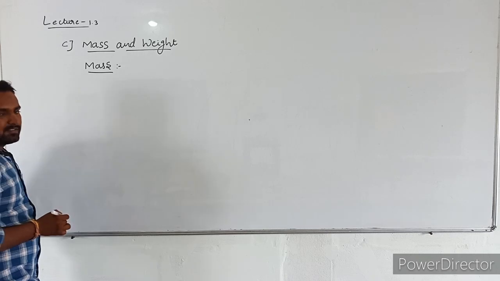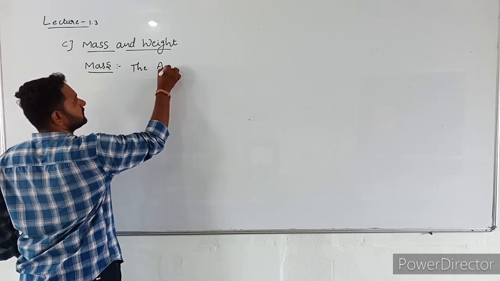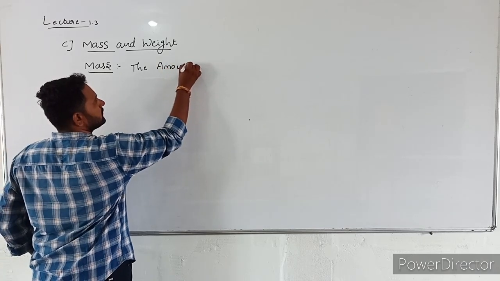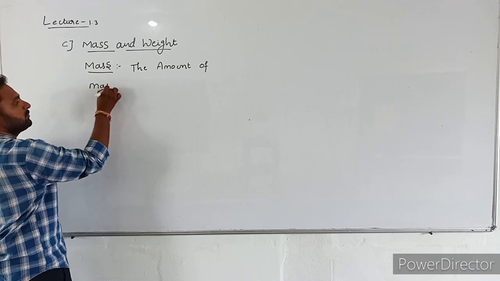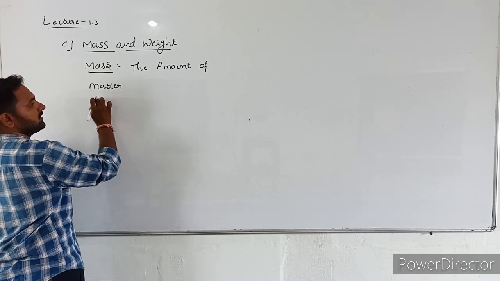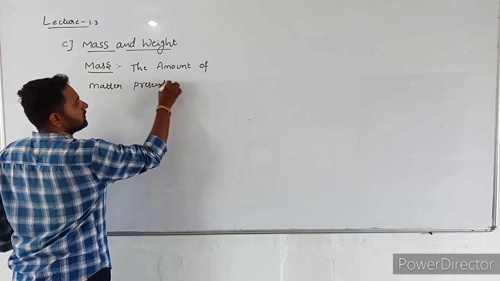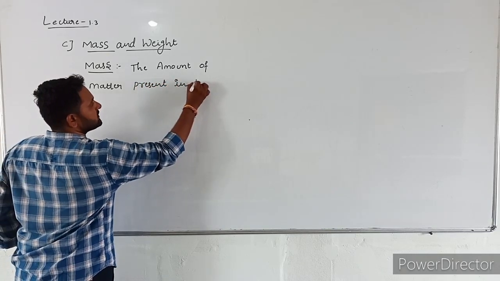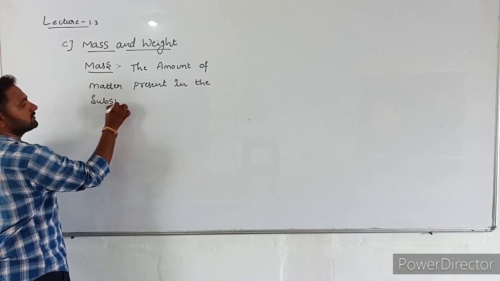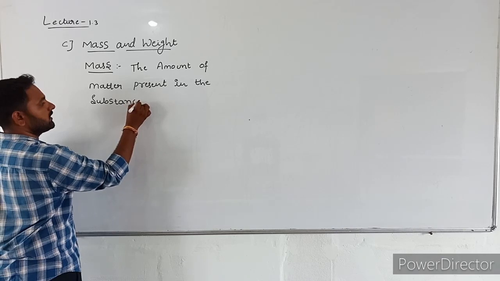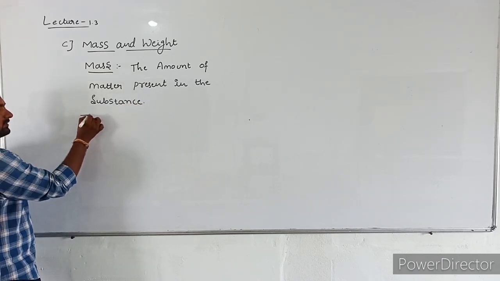The amount of matter present in the substance is called mass.